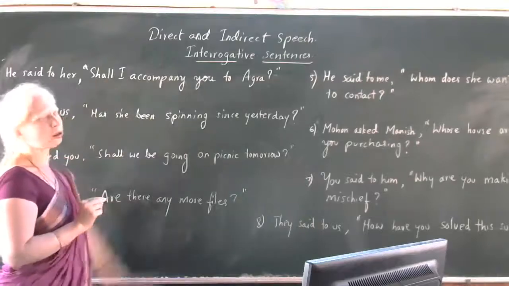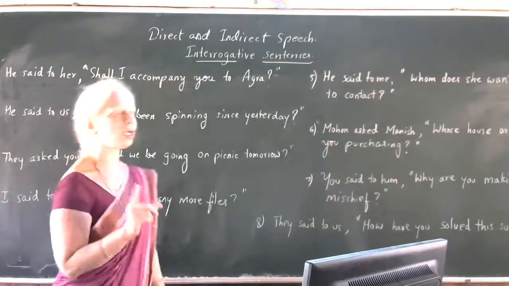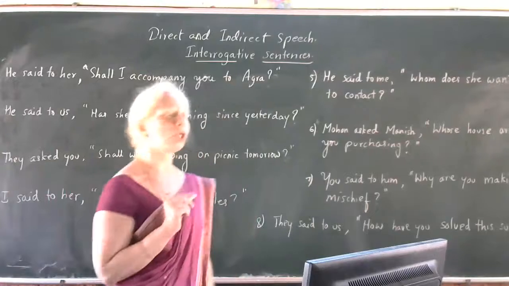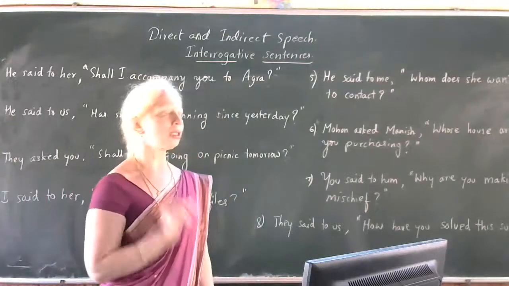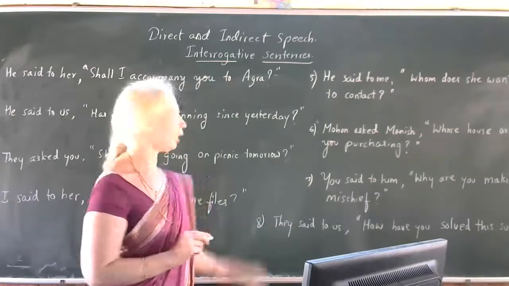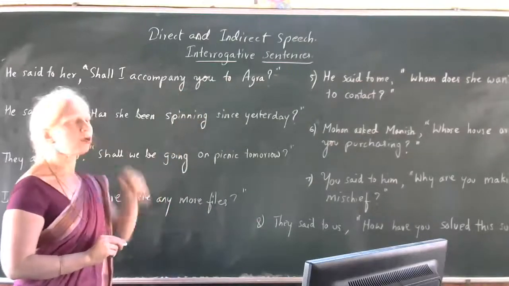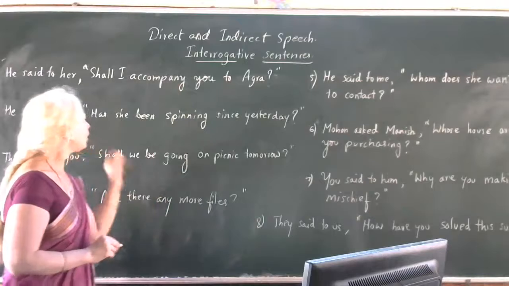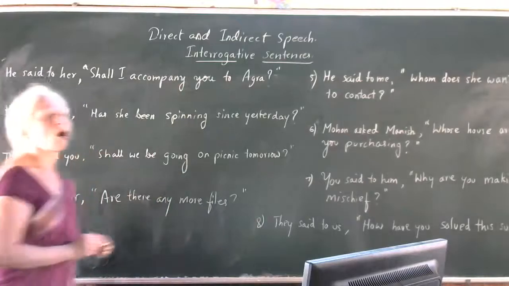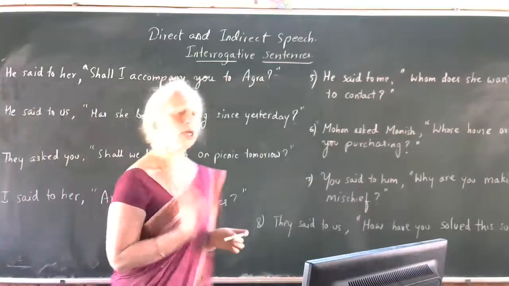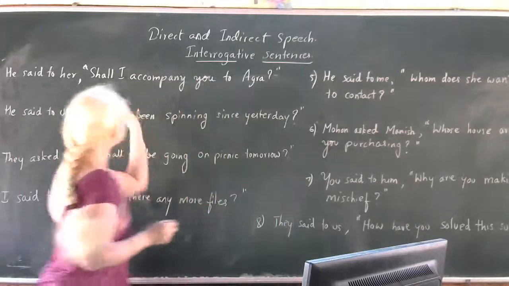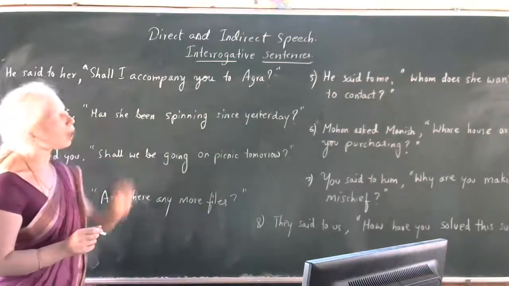It is an interrogative sentence. It is not an assertive one. It is not an imperative one, or else it is not an exclamatory one. It is an interrogative sentence. And here, what type of interrogative sentence is it? Is it yes or no question, or is it WH question? Shall I accompany you to Agra?